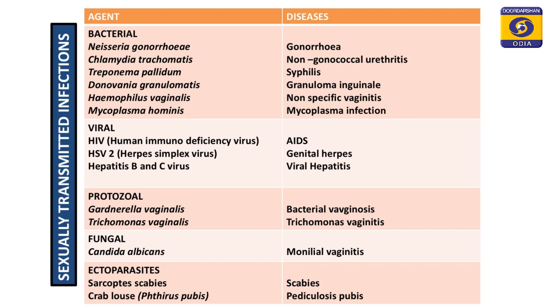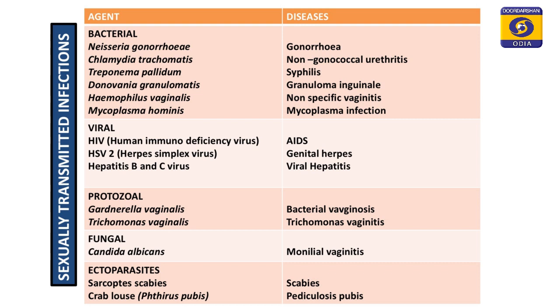The viral agents that cause STDs are the human immunodeficiency virus, or HIV, that causes AIDS. We have the herpes simplex virus, HSV2, that causes genital herpes, and we have hepatitis B and C virus which cause viral hepatitis. The protozoal agents include Gardnerella vaginalis and Trichomonas vaginalis.